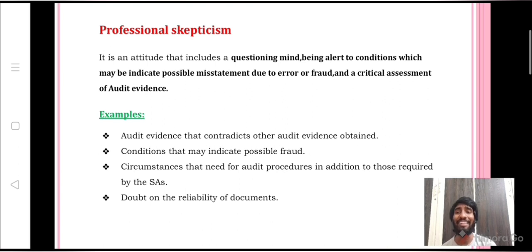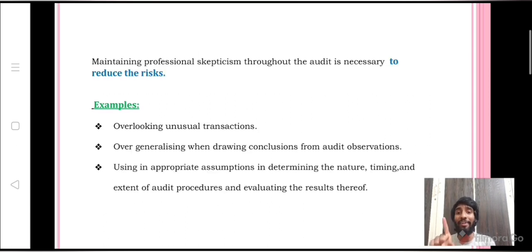And circumstances that need audit procedures in addition to those required by the SAs. In some circumstances where you need to further use additional audit procedures, you need to apply professional skepticism. Remember, as an auditor, you need to perform professional skepticism during the planning as well as the performing stage. In both stages, you will use professional skepticism. Maintaining professional skepticism throughout the audit is necessary to reduce the risk. It means if you maintain professional skepticism throughout the audit, automatically the risk will be reduced.